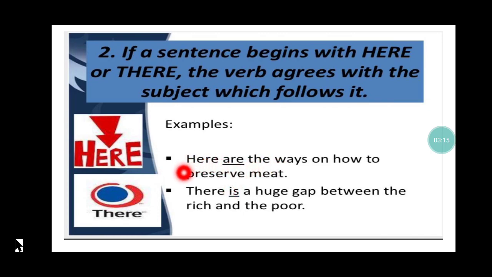So in the first example, we have: here are the ways on how to preserve meat. Since ways is plural, my verb is plural. In the second sentence: there is a huge gap between the rich and the poor. The word gap is the subject here, huge gap. So gap is singular and that's why my verb is going to be singular.